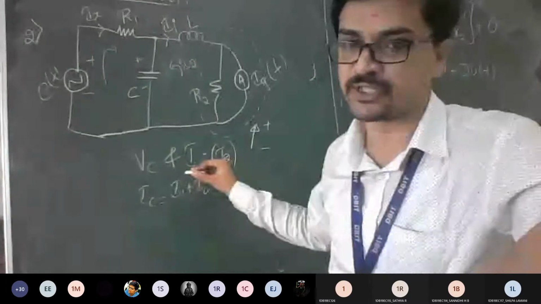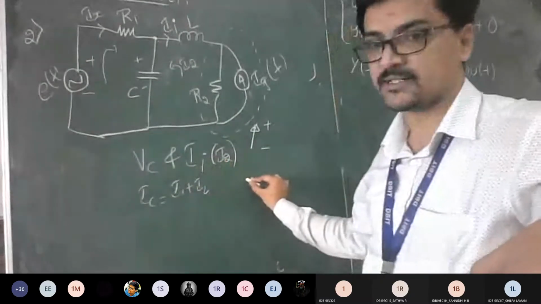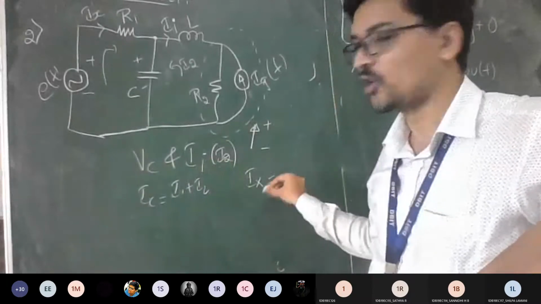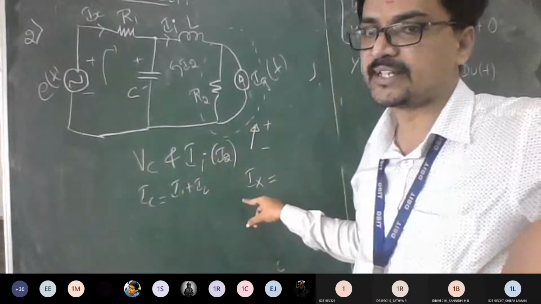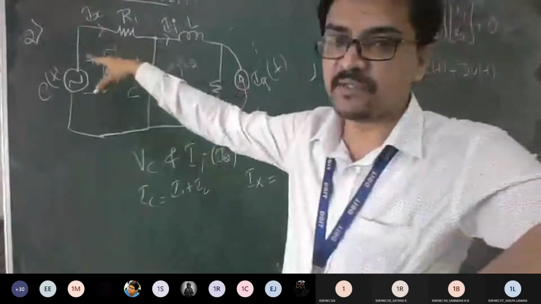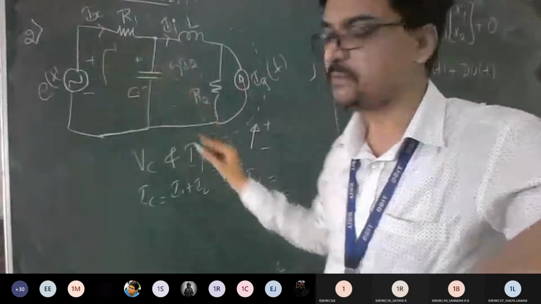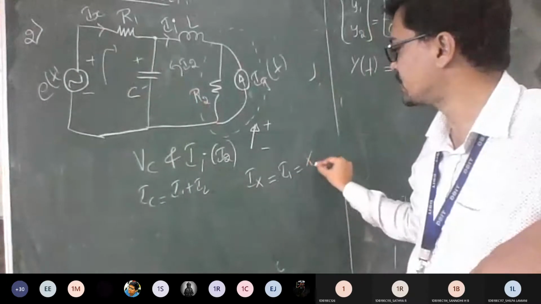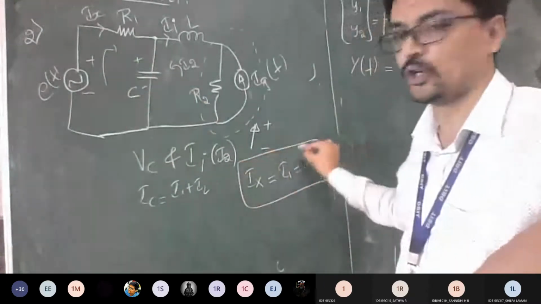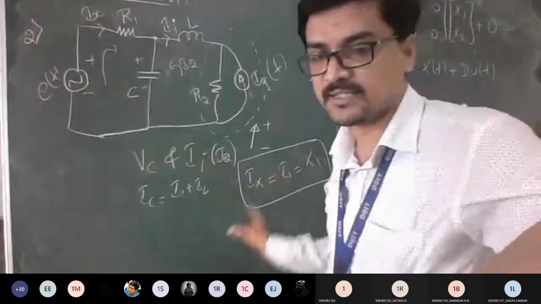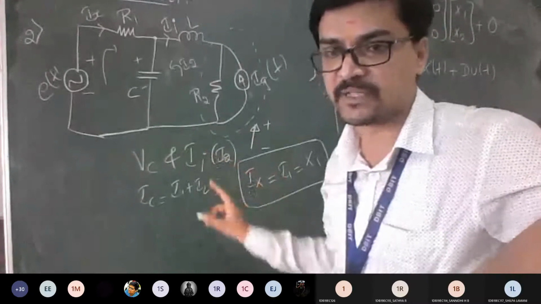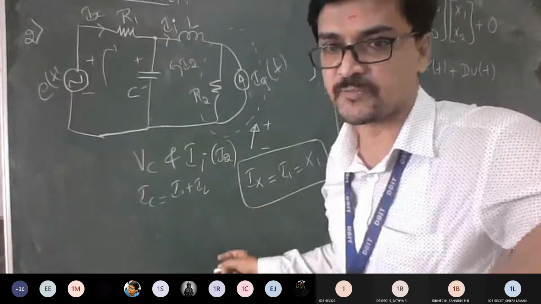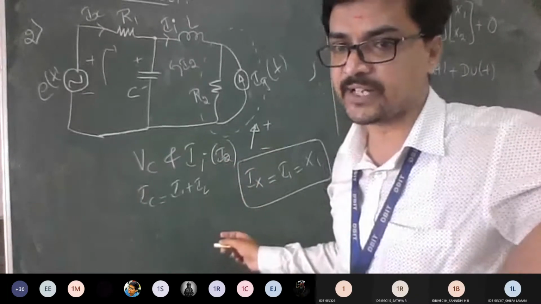So you can take it as X2. Then what is the output they have given, guys? The output you have to consider is Ix. So where exactly is Ix? Look there. Ix belongs to the first mesh. So it means you have to consider I1. So the output is going to become X1. I hope you got the difference. This is a mistake you will commit. Blindly you will take X1, X2 and Y and do everything, and you are going to get 0 marks. Clear?